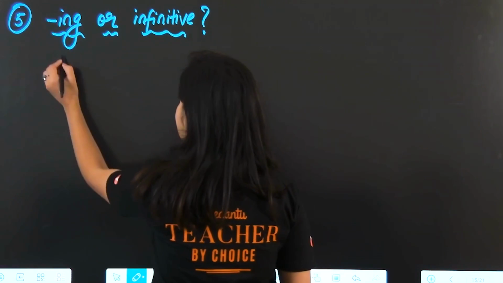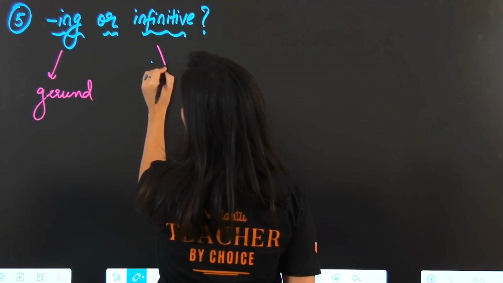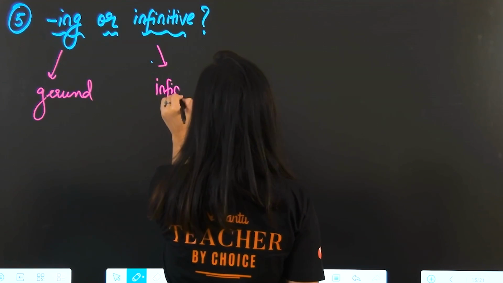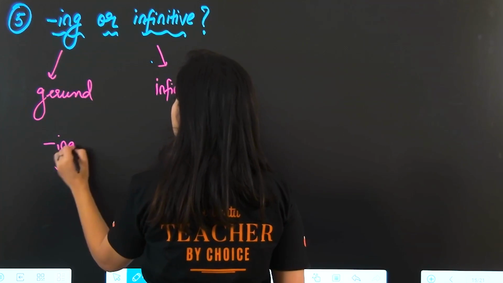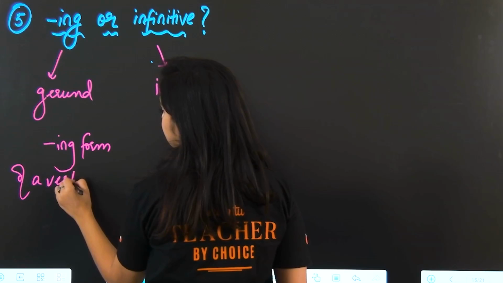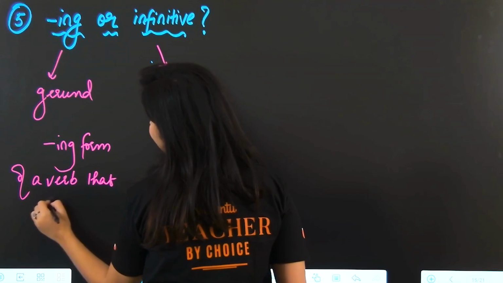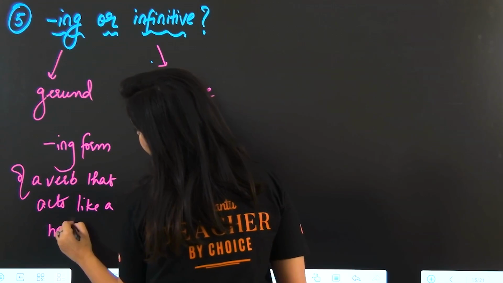And that could be a gerund or an infinitive. A gerund is the ing form of a verb that acts like a noun, okay?